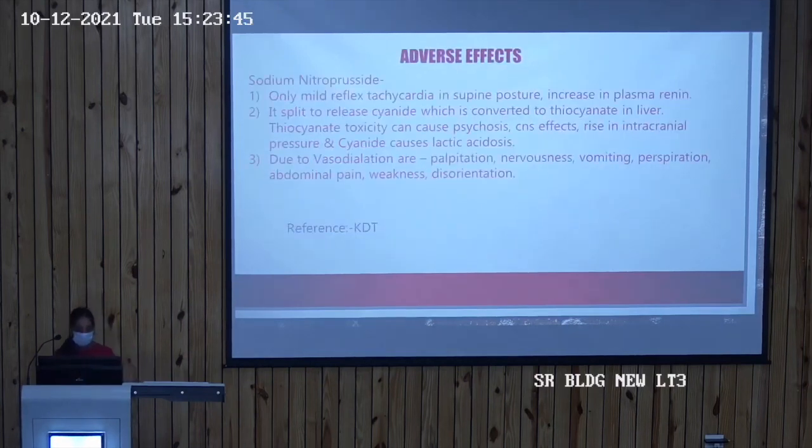Now coming to the adverse effects of sodium nitroprusside, it causes only mild reflex tachycardia in supine posture and it also increases the plasma renin. It is split to release cyanide, which is converted to thiocyanate in the liver. Thiocyanate toxicity can cause psychosis, CNS effects, rise in intracranial pressure, and cyanide causes lactic acidosis. Due to vasodilation, the side effects are palpitation, nervousness, vomiting, perspiration, abdominal pain, weakness, and disorientation.